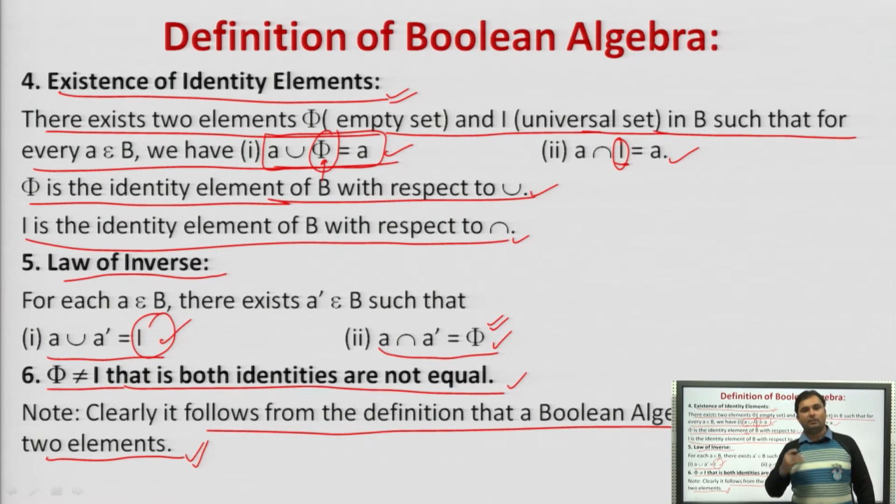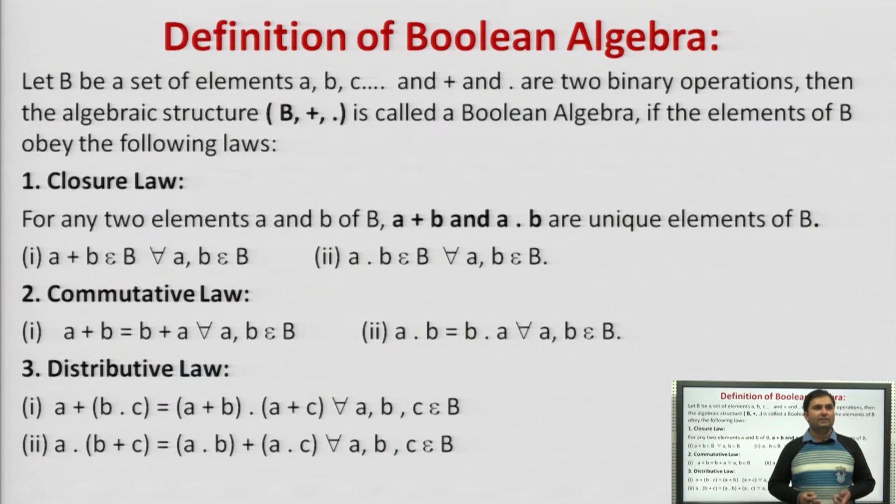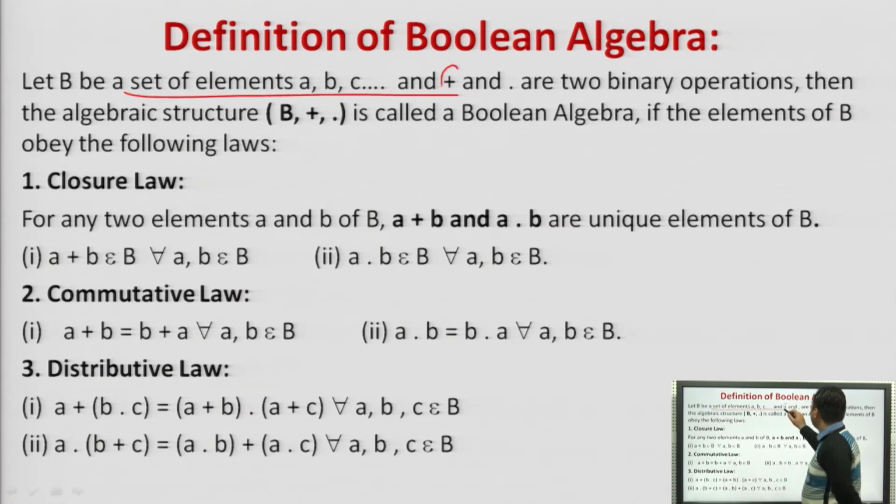So it follows from the definition that a Boolean algebra has at least two elements, right? This was basically for the two elements. So what were the properties? Closure, commutative, distributive, identity, inverse, and phi not equal to I, right? And we were performing the two operations, union as well as intersection. Next is another way of representing the Boolean algebra. Instead of union and intersection, we are dealing with plus and product, that is dot, right?